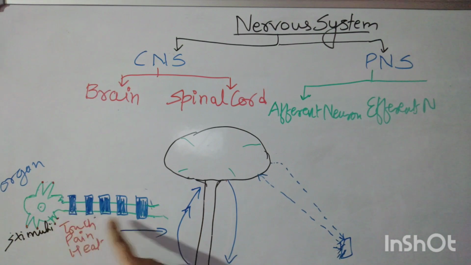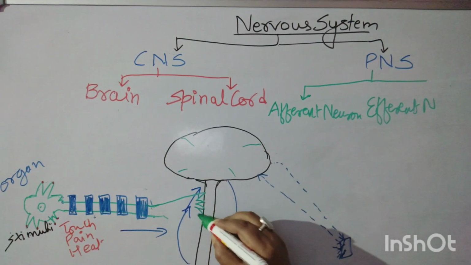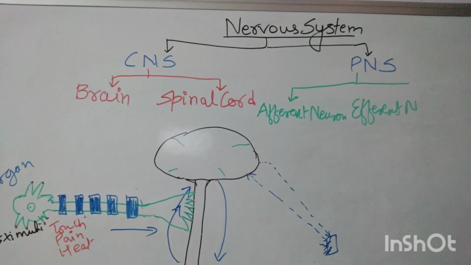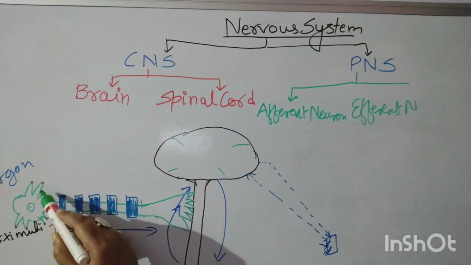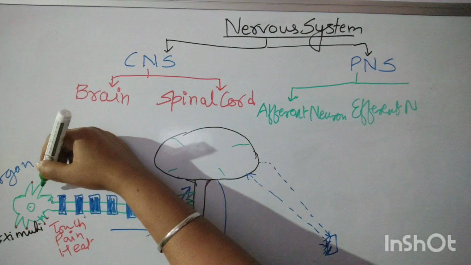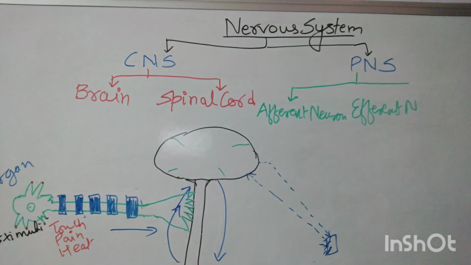This is the head part with the cell body, and this is the terminal part, the axonal part. So in this head part, these dendrites are present. In dendrites there are receptors.